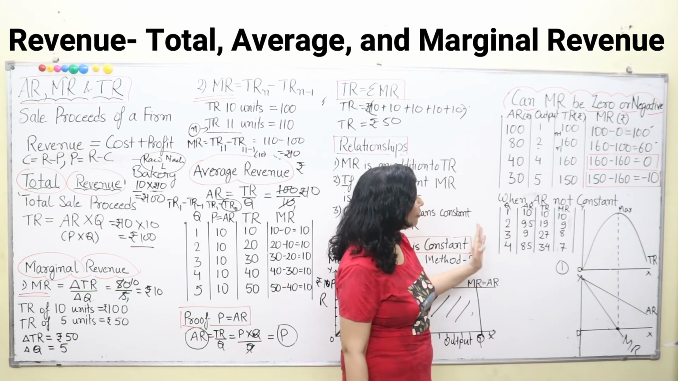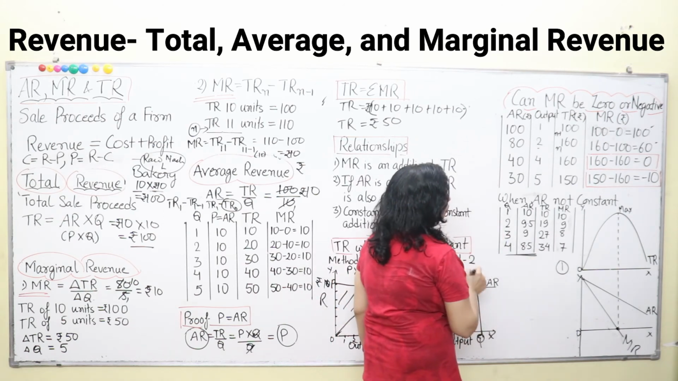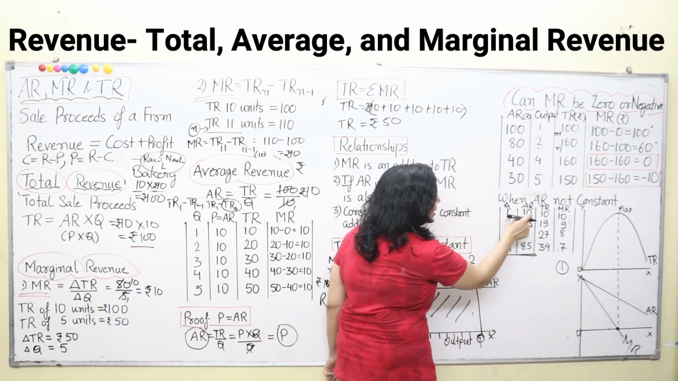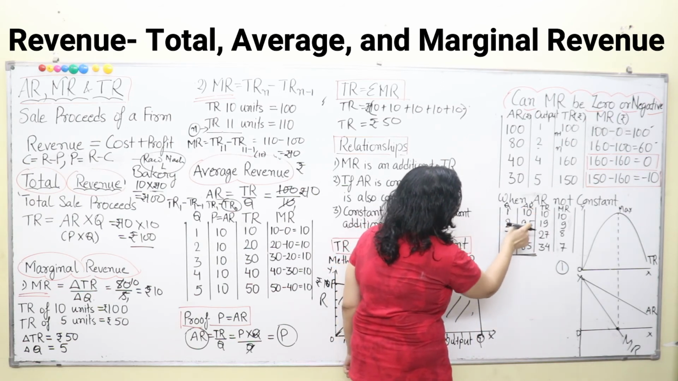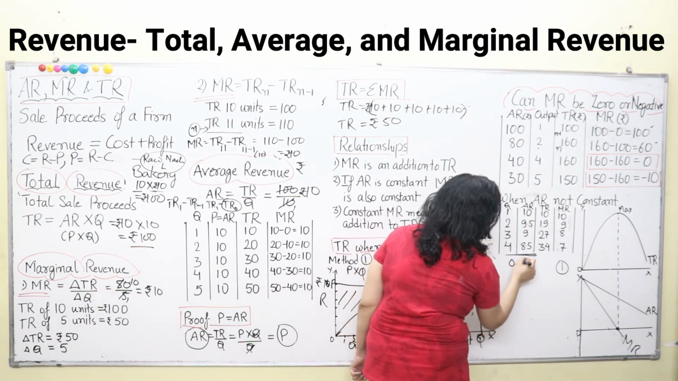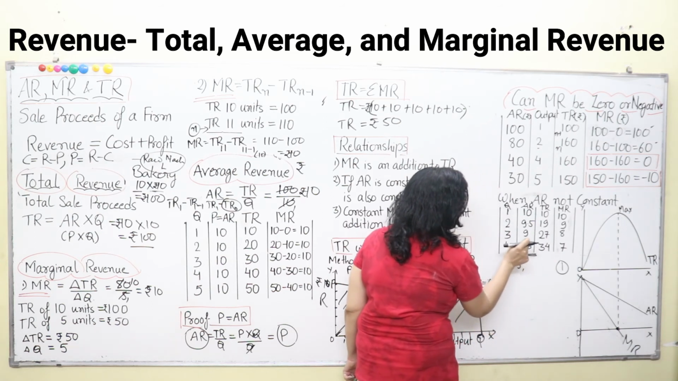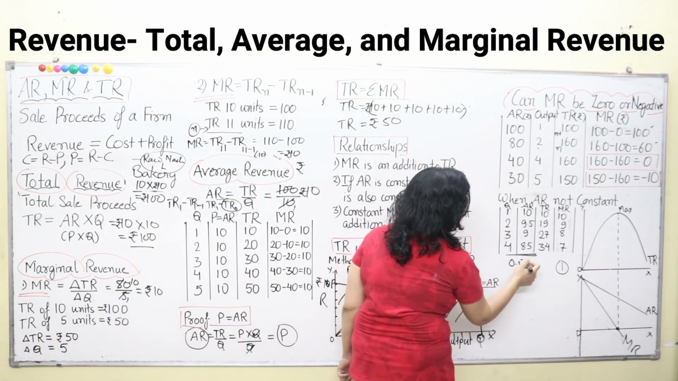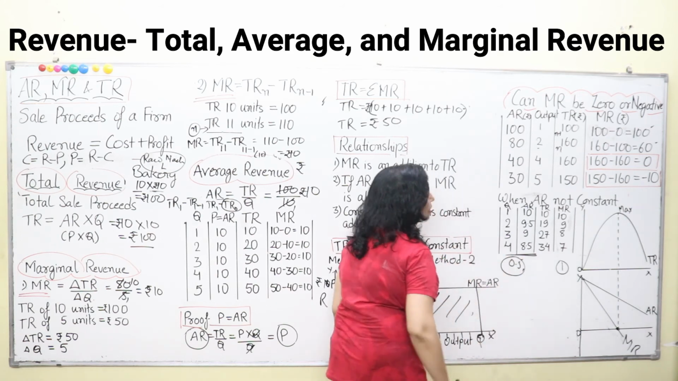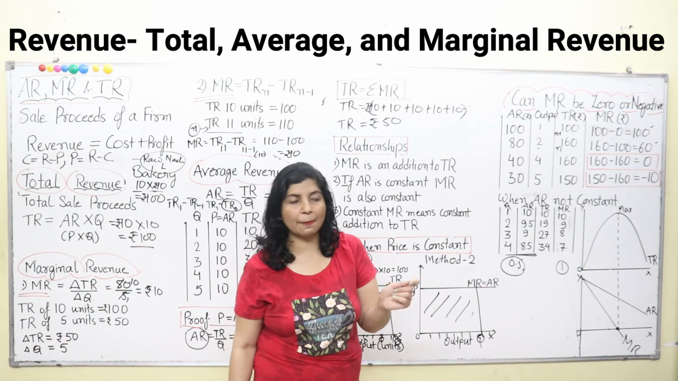Now what we need to see over here, the basic thing we need to consider over here, is the decrease or the difference between the final and initial AR. The difference between these two is 0.5. Again, the difference between 9 and 9.5 is 0.5. Again, the difference between 8.5 and 9 is 0.5. So the difference here consistently remains 0.5, that is 0.5 rupee or 50 paisa.